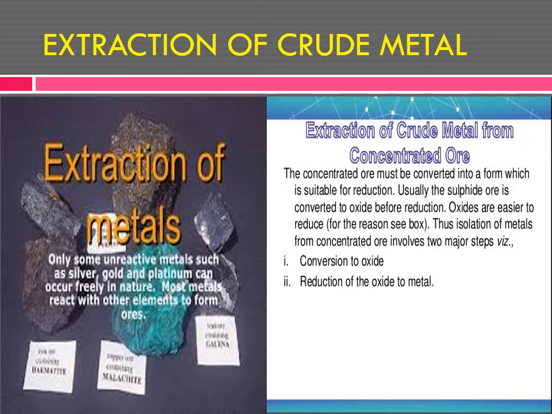Metal and its oxide. If you see a lead blend or zinc blend, you have to convert it, then the reduction process. With oxygen you convert it into oxide, lead oxide. Further, lead oxide is converted to lead. So first of all, converting that ore into oxide, and reduction of that metal oxide to metal.